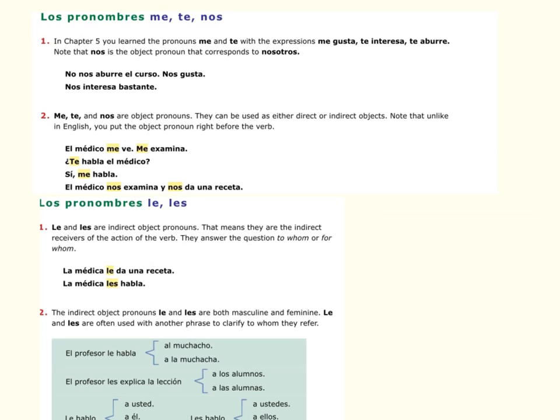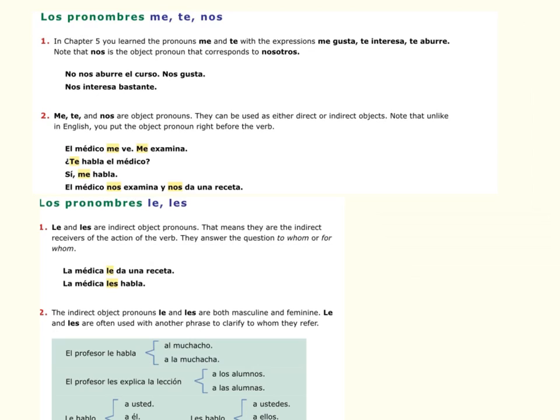Nos is an object pronoun. Nosotros is a subject pronoun. Not that you really have to care what that means. Just know that they are not the same thing. Nosotros means we, and nos means us. It corresponds to nosotros, it's telling you here at the end. It corresponds to nosotros. But it is not nosotros, okay?